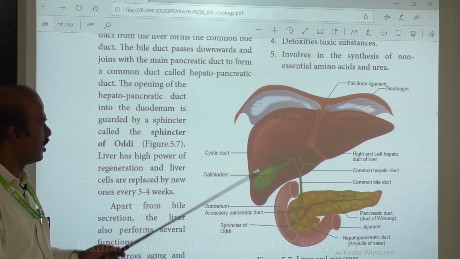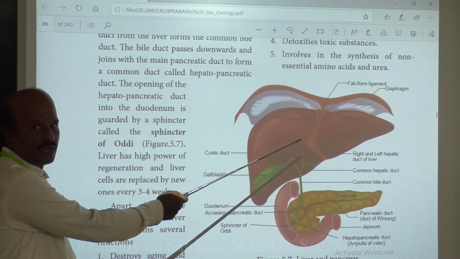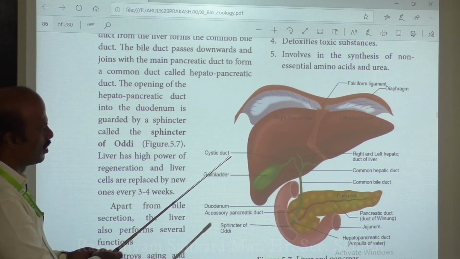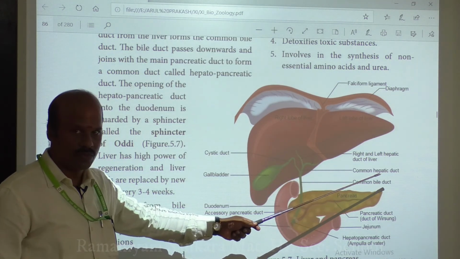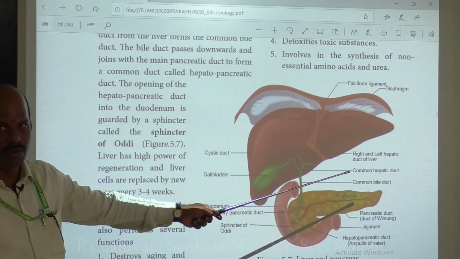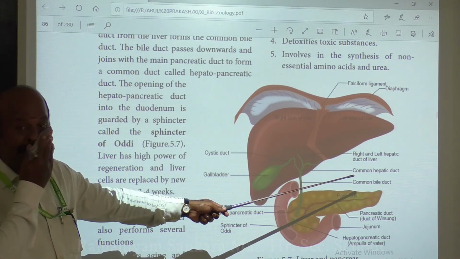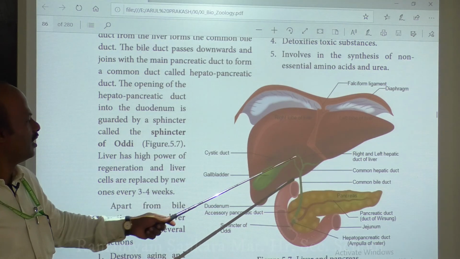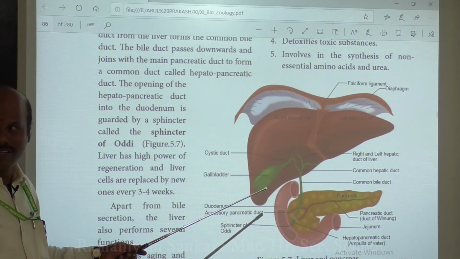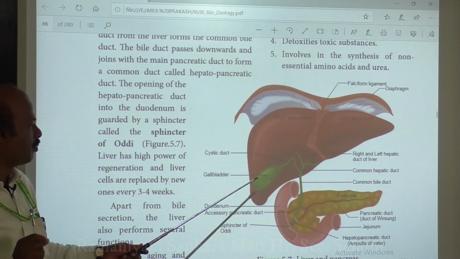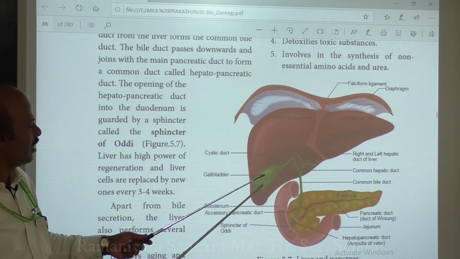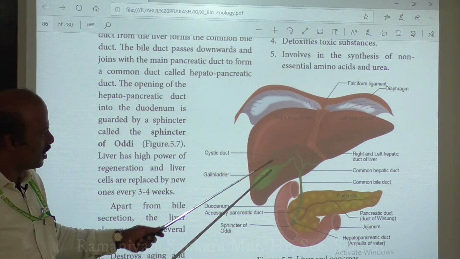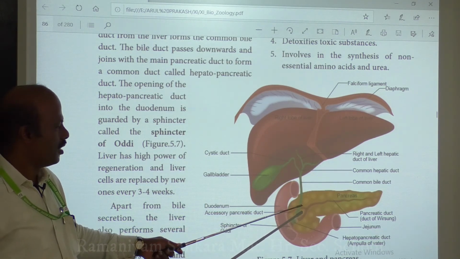So this is the liver, and it secretes this juice called bile, which reaches the gallbladder by means of a duct called the hepatic duct. The hepatic duct is a duct that is capable of collecting the bile produced by the lobules of your liver, and then it reaches the gallbladder. In the gallbladder, the bile will be temporarily stored and concentrated, and then finally the gallbladder is able to release the bile into the pancreas.